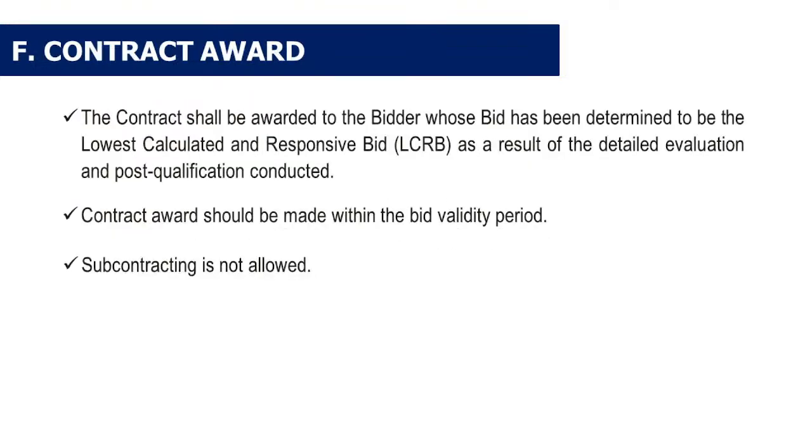So for the contract award, the contract shall be awarded to the bidder whose bid has been determined to be the lowest calculated and responsive bid as a result of the detailed evaluation and post-qualification conducted. Contract award should be made within the bid validity period. Subcontracting is not allowed.